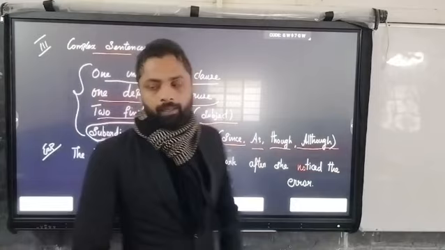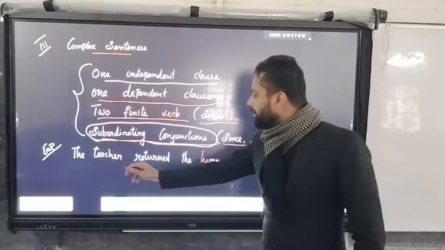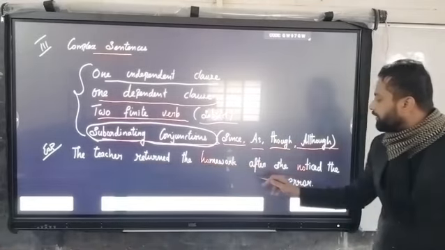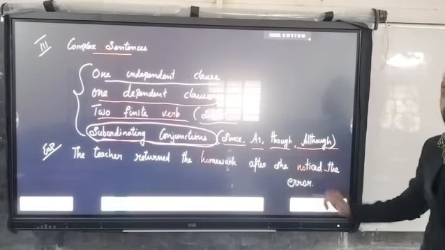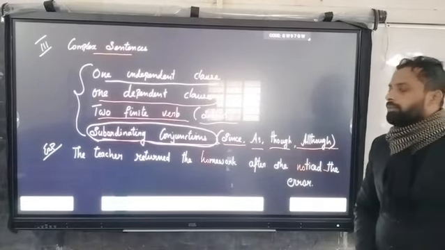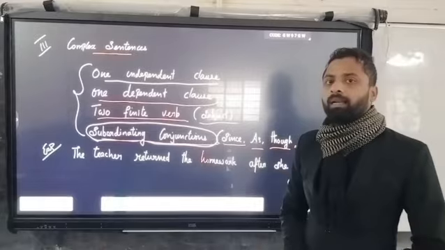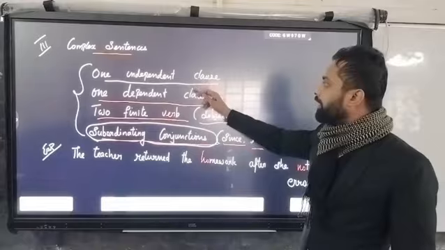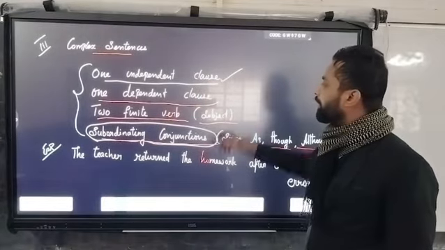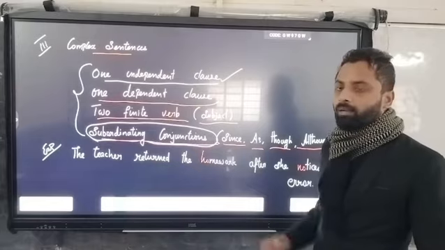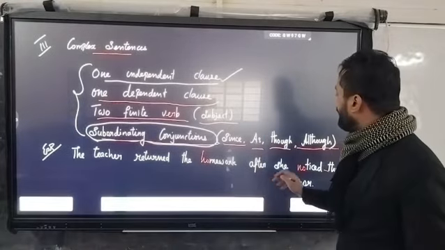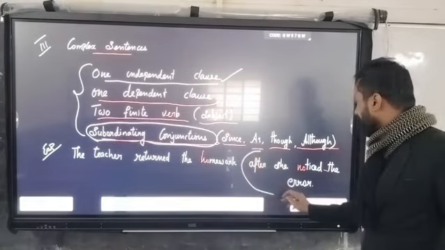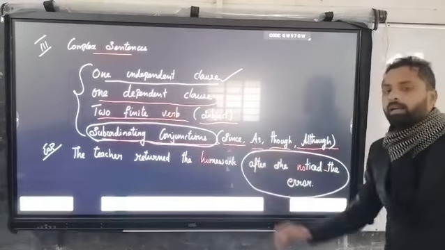For example, the teacher returned the homework after she noticed the error. What is the dependent clause and what is the independent clause here? One dependent clause and one independent clause. The dependent clause is after she noticed the error.